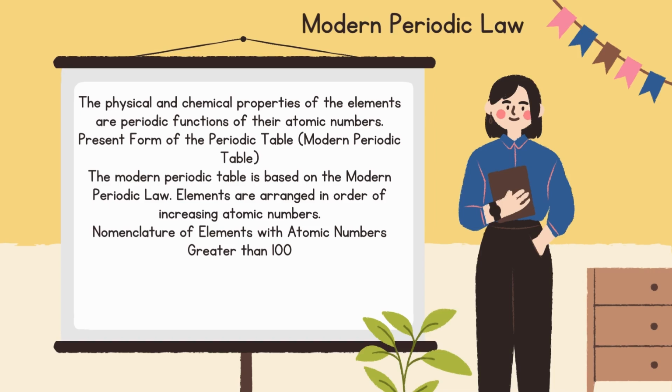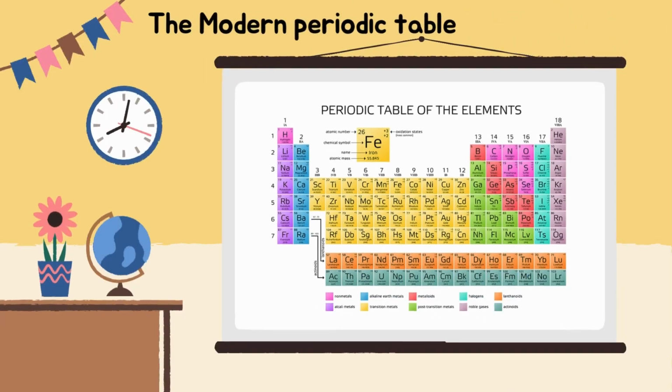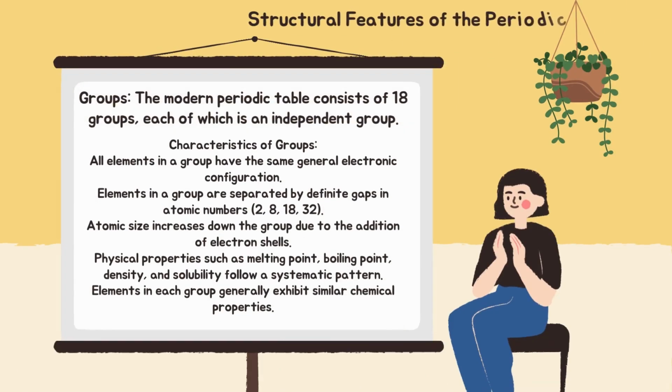Nomenclature of elements with atomic numbers greater than 100. You can go through this image. Next is structural features of the periodic table. First is group. The modern periodic table consists of 18 groups, each of which is an independent group.